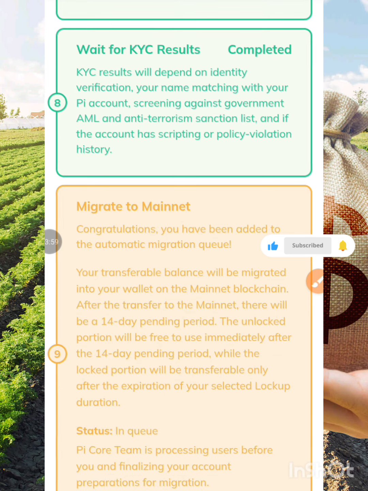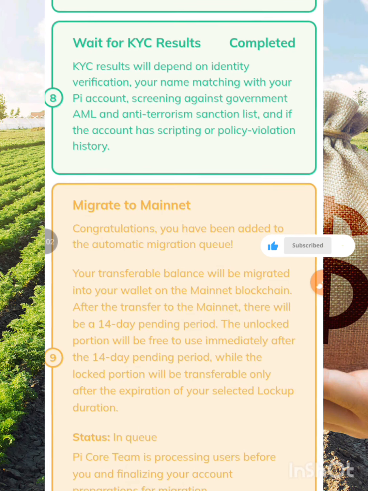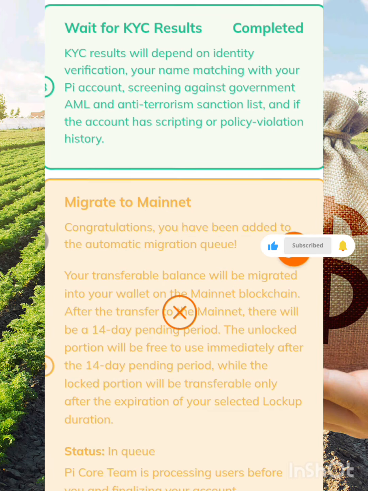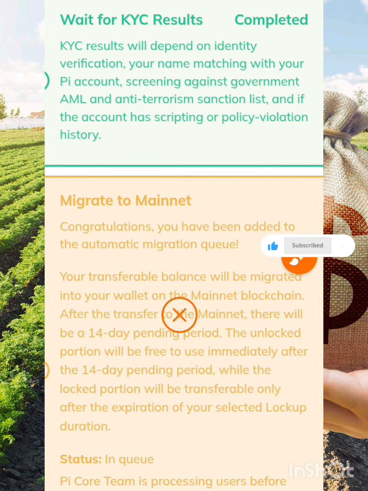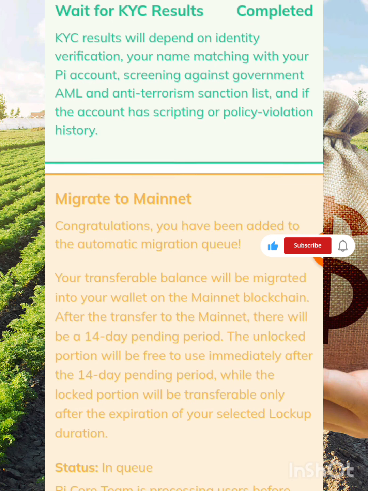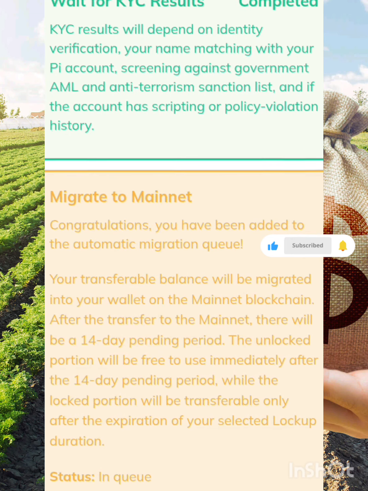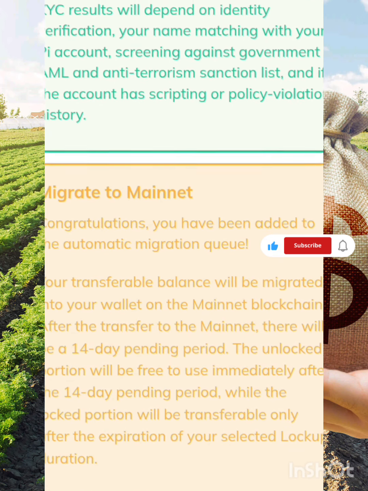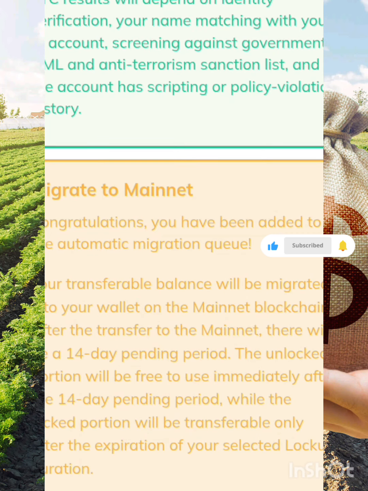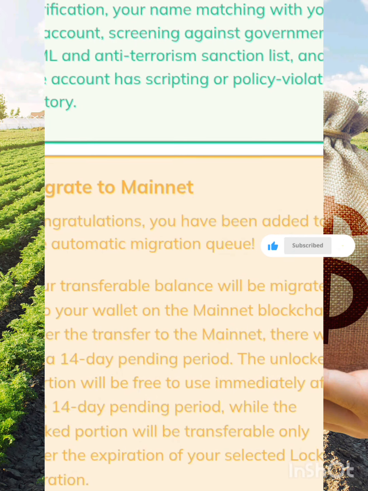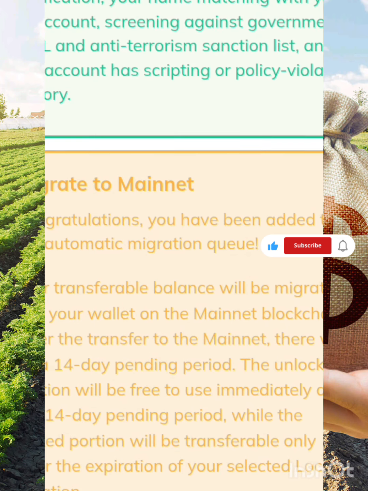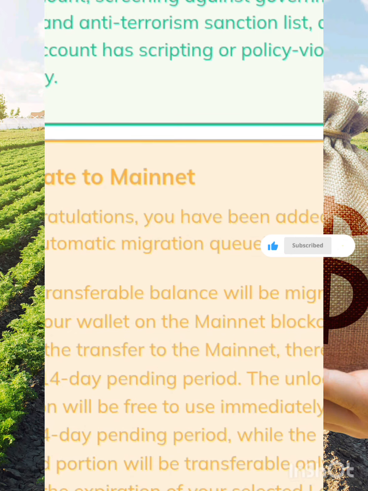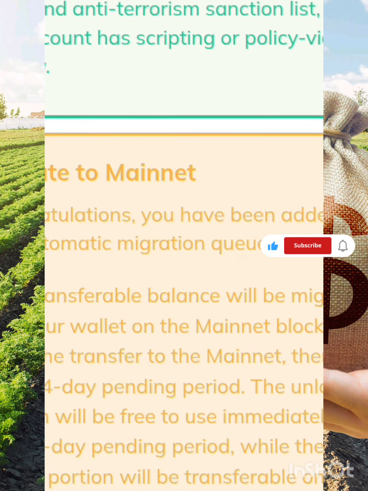As you can see, as for me, I was automatically migrated because I was having an issue with my KYC. As you can see what they told me over here, they said, congratulations, you have been added to an automatic migration queue. Your transferable balance will be migrated into your wallet on the mainnet blockchain. After the transfer to the mainnet, there will be a 14 days pending period. The unlocked portion will be free to use immediately after the 14 days pending period, while the locked portion will be transferred only after the expiration of your selected lockup duration.